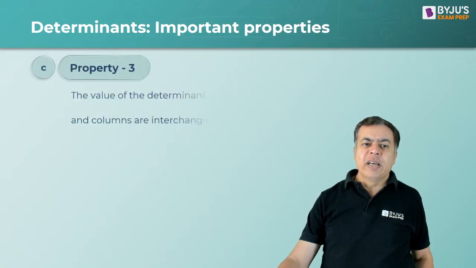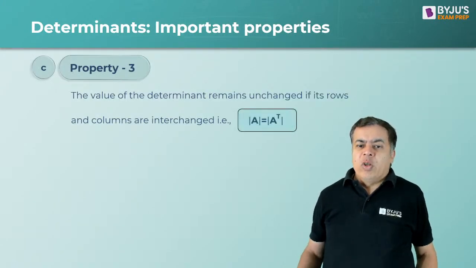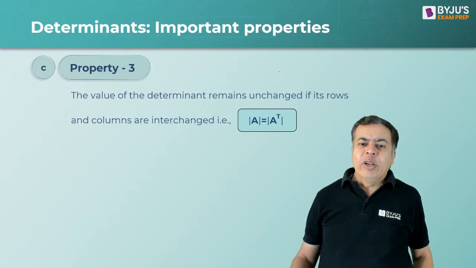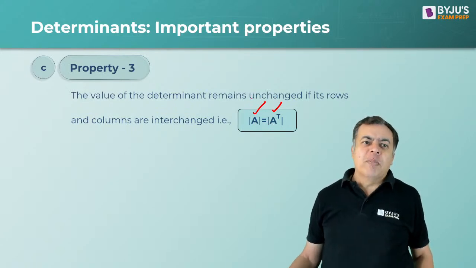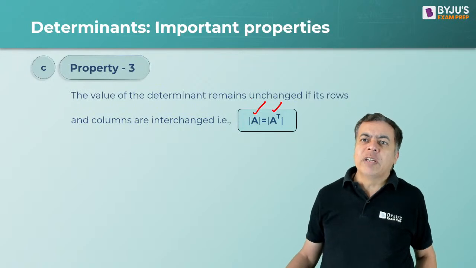Okay, the next one is, now this is what I was talking about, whether you take the determinant of A or whether you take the transpose of A and its determinant, the value is the same, because changing row to column, column to row will not change the value of the determinant.